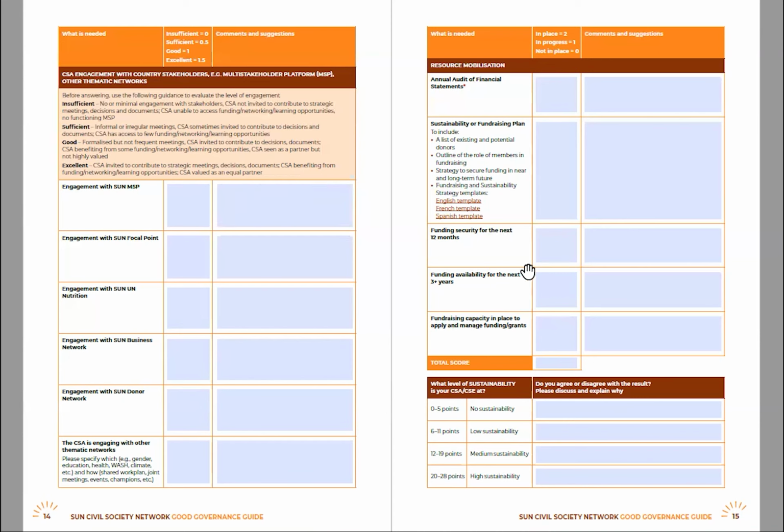And as we come to the end of the sustainability index, you will see, as with the previous governance index, there is a scoring system. You can include the final scoring that you will have received in the box here, and also in the corresponding text box here, you will be able to write if you agree or disagree with the scoring and explain why. Again, make sure to capture the agreements and disagreements you have within the Alliance and the discussions that are taking place so we can use these for learnings.